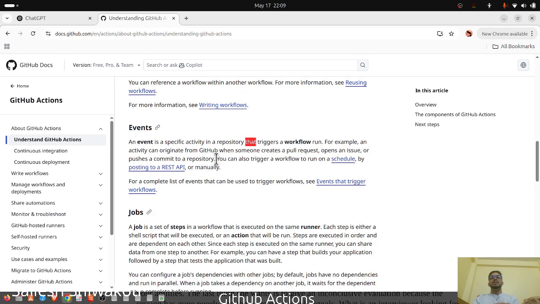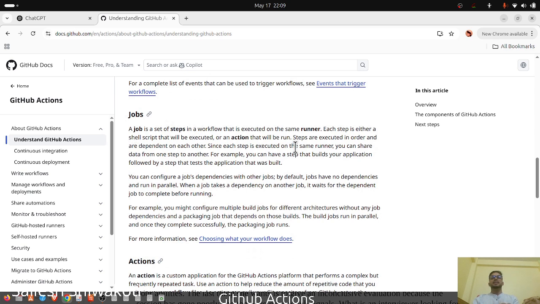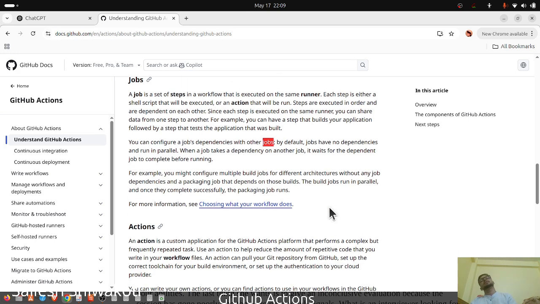An event can be anything, so it can be manual. We can manually make events. A job is a set of steps. You can configure a job's dependency on other jobs. But jobs with no dependencies run in parallel. So basically, if we need to make it sequential, we need to define it in that manner.